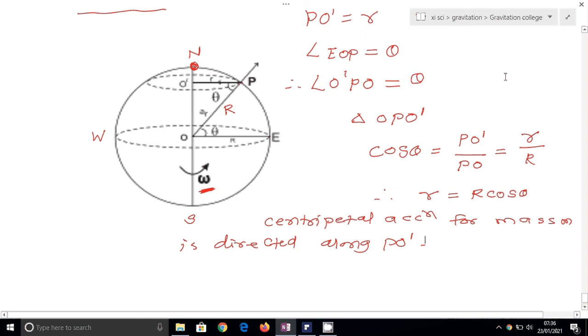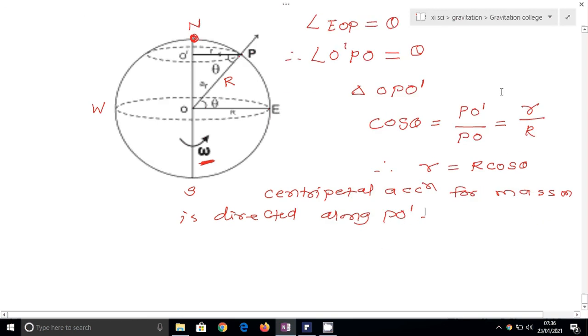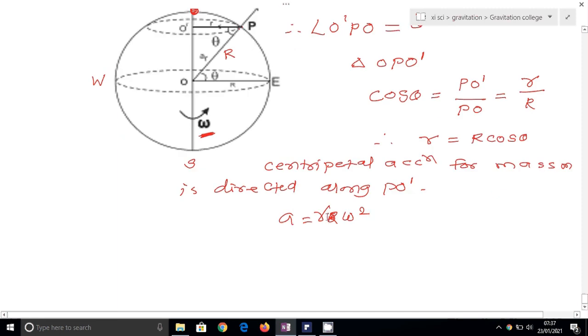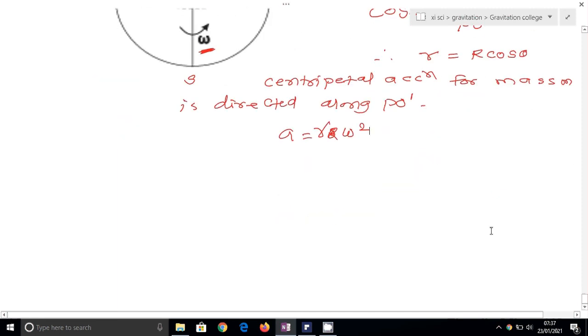So we know the formula for centripetal acceleration: A is equal to r omega square. Small r is there because small r is the radius of the circle traced by mass m. So the formula for centripetal acceleration is A equal to r omega square.